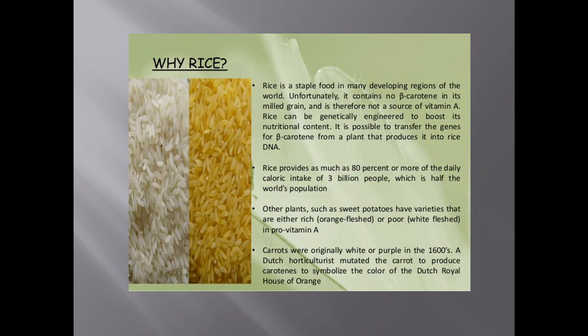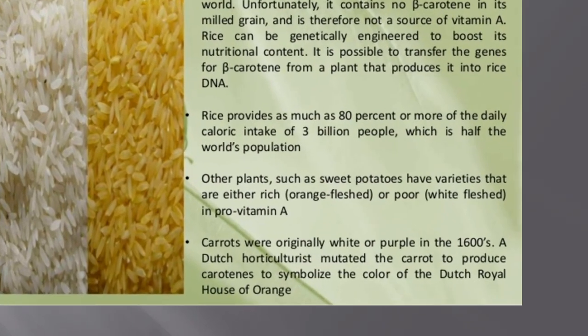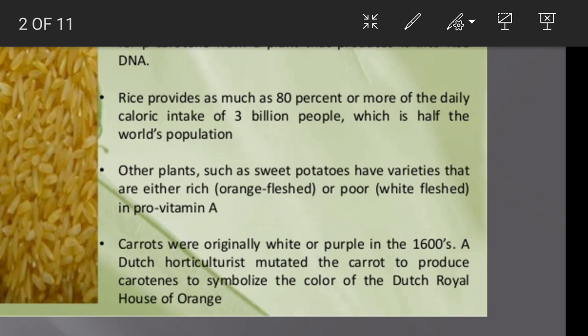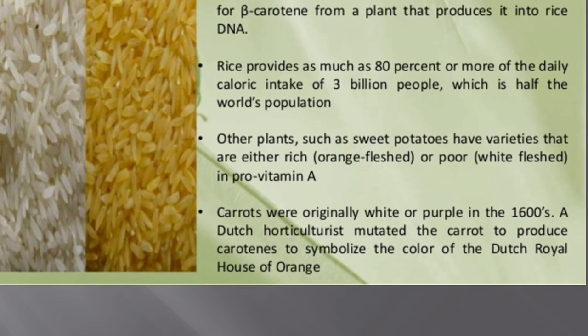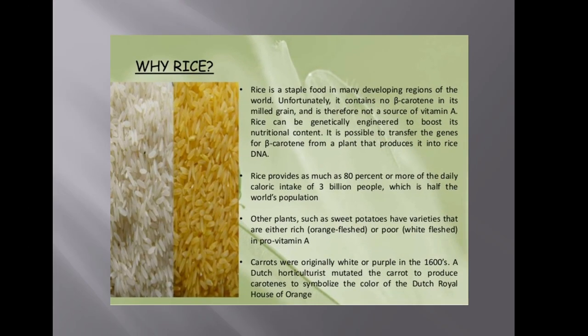And then when you compare with other work related to this genetic modification, in the last point you can find here: in the year 1600, the wild varieties of carrots were white or purple in color, but one of the Dutch horticulturists mutated the genetic content, or the DNA, of the carrot in such a way that the carrot was able to produce carotene. Carotene is orange in color. So the same base was used in order to make the rice produce